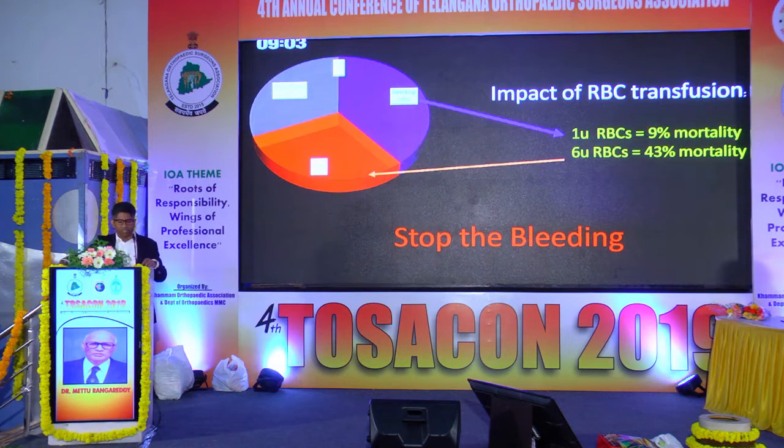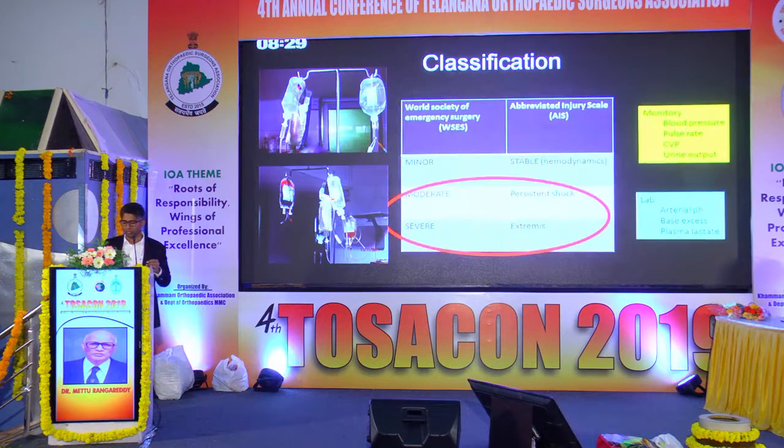The mortality is divided like this: one third is because of head injury, one third because of bleeding, and one third because patients develop multi-organ failure during the period of treatment. It has been shown that if you increase the number of transfusions, the mortality rate increases. That means if you bleed more, you're likely to give more blood, so your mortality increases. And the more transfusion you give, the likelihood of developing multi-organ failure later is also high. So the crux is that you stop the bleeding in these cases. That is the main aim of your treatment.